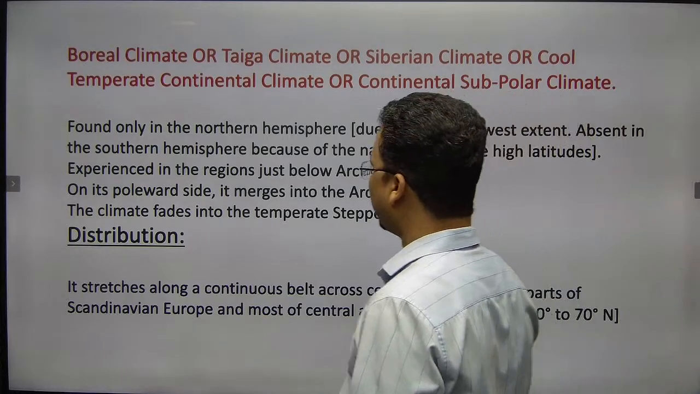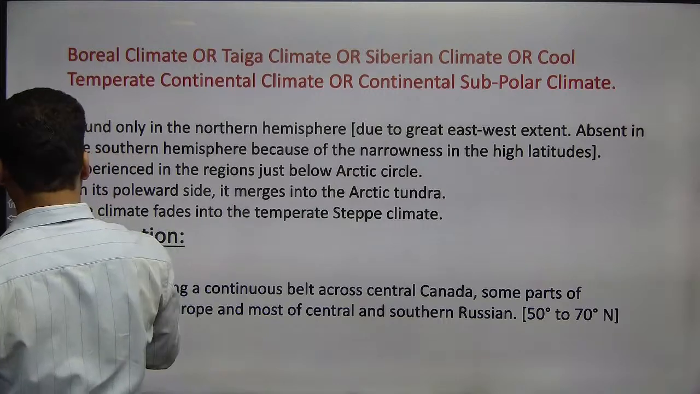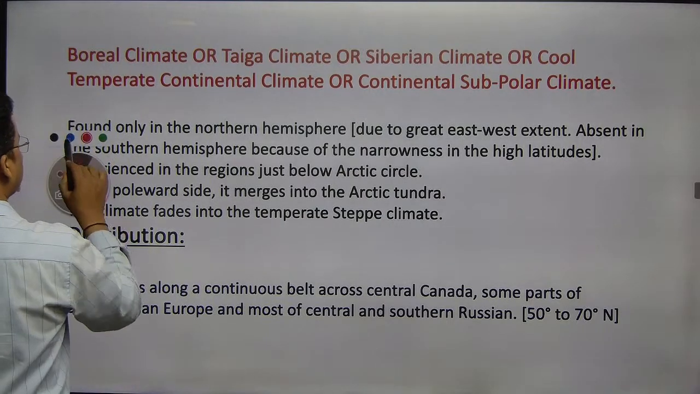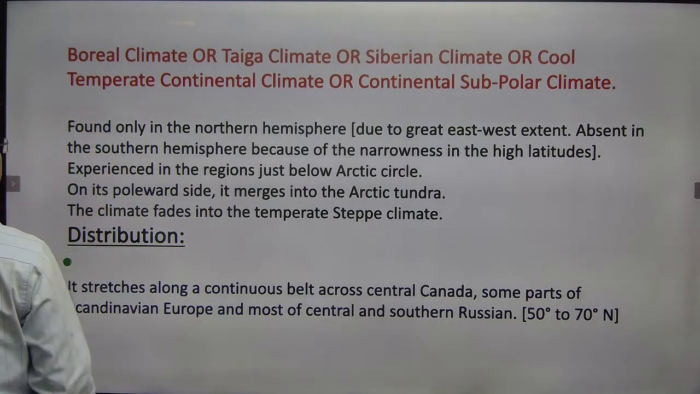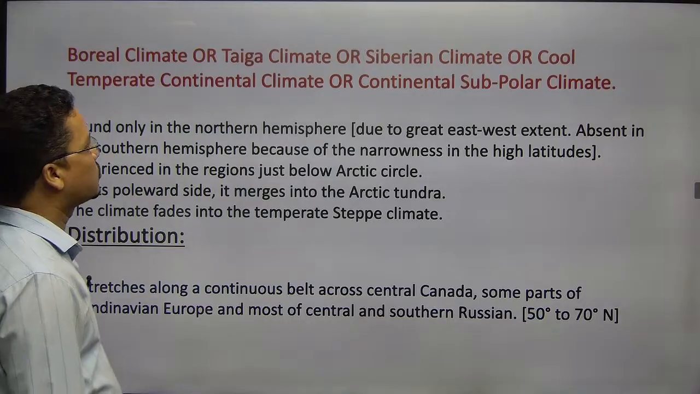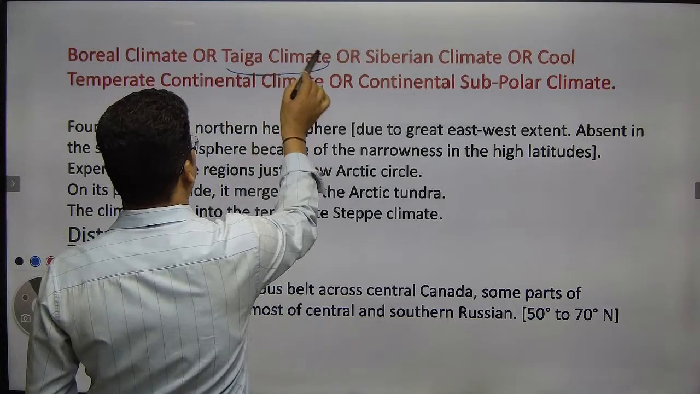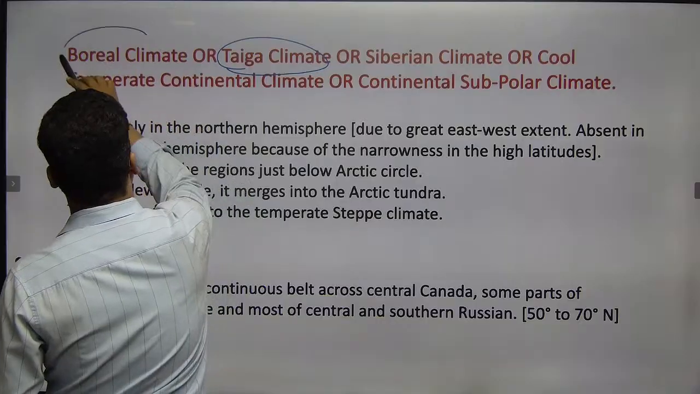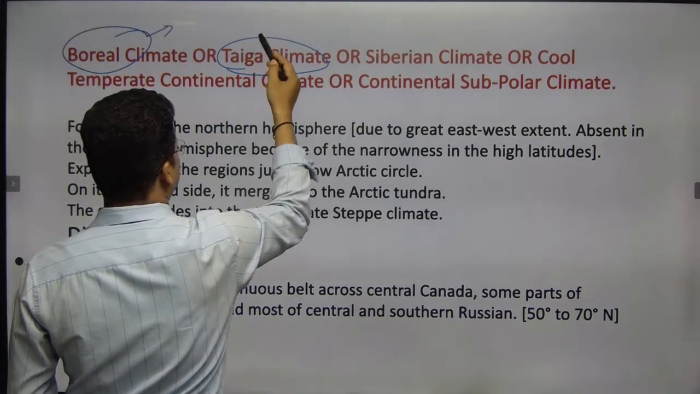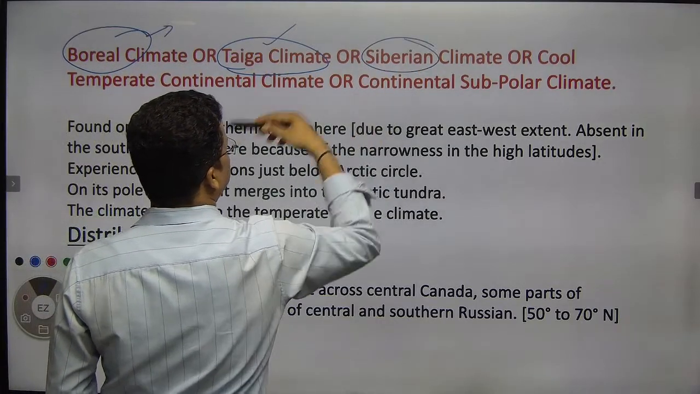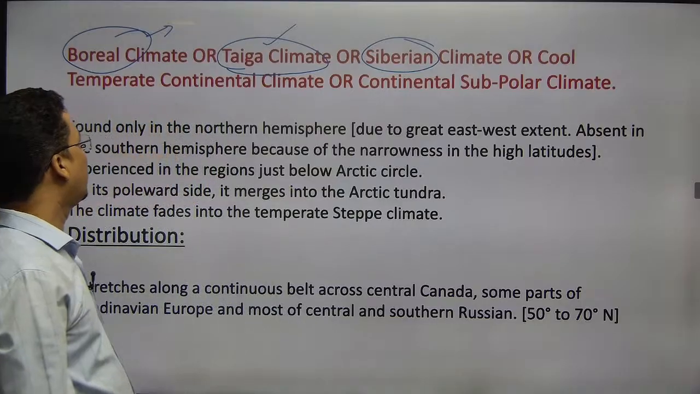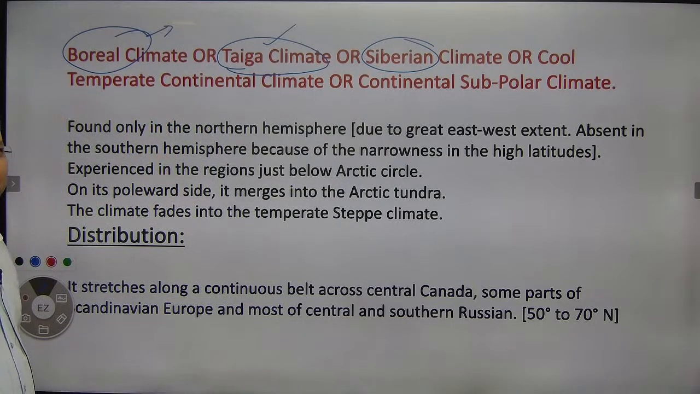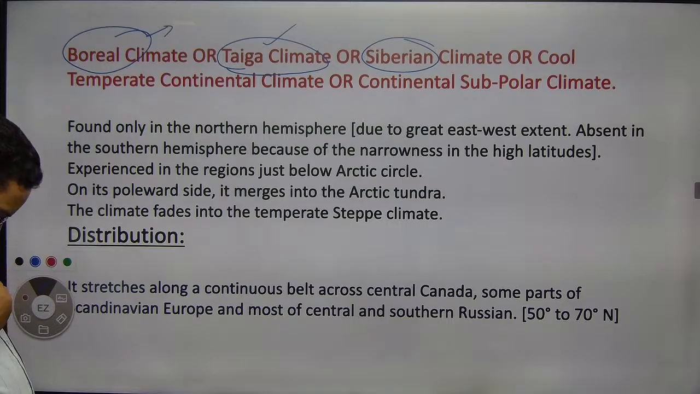Right, the boreal type of climate. Now what is the boreal type of climate? The boreal type of climate is also called the taiga type of climate. Boreal means forest. It is the taiga, or you may say the Siberian climate, or the cool temperate continental climate. This is also the cool temperate continental climate, right?